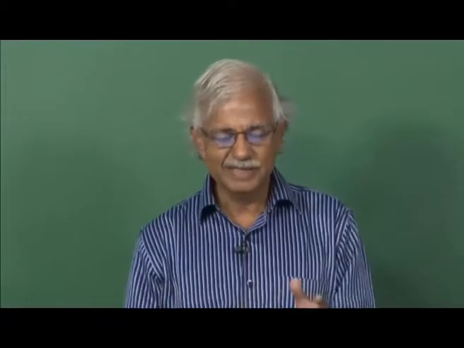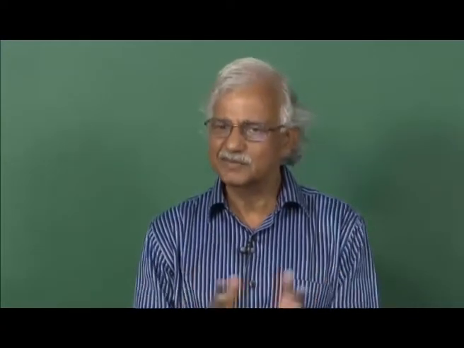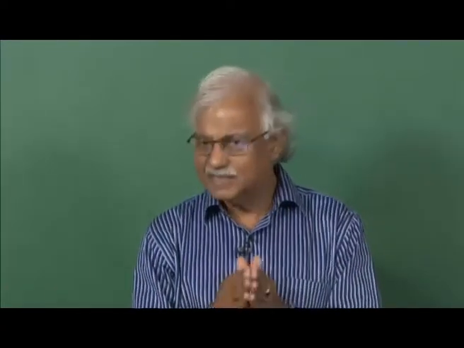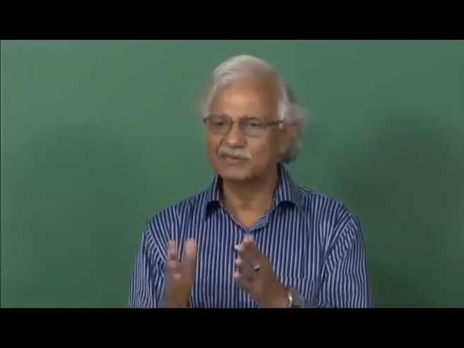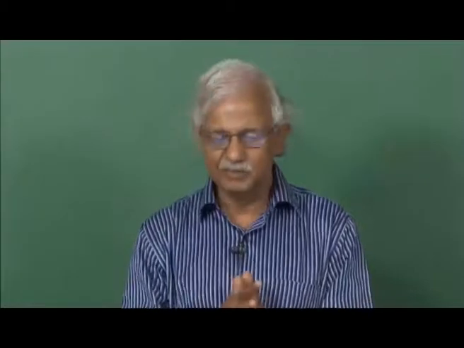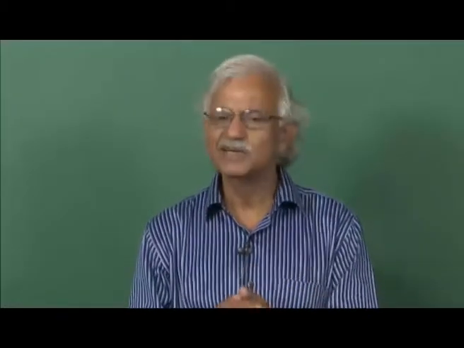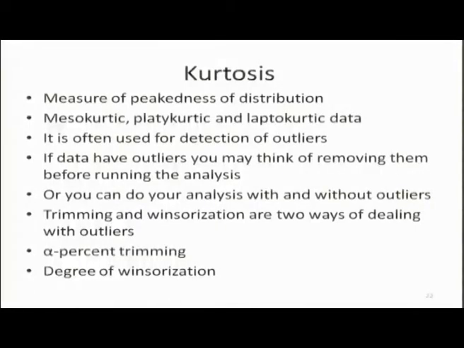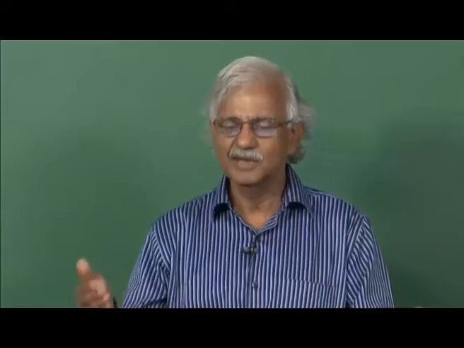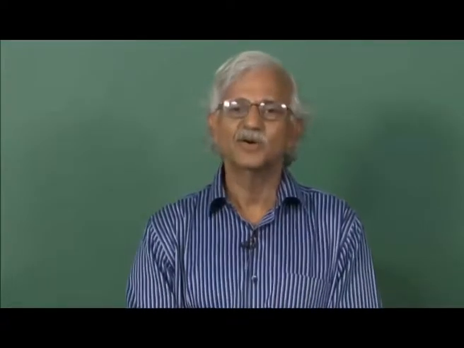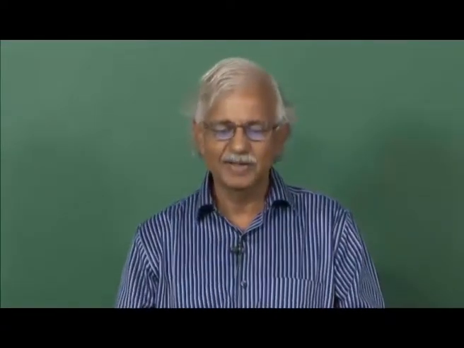In case of outliers, sometimes we can just remove outliers from the data, means alpha percent, 1%, 5%, 10% from both the sides. This is called trimming, or replace outliers by neighboring values, which is called Winsorization. Winsorization may be resorted to once, twice, thrice, and this is called order of Winsorization.